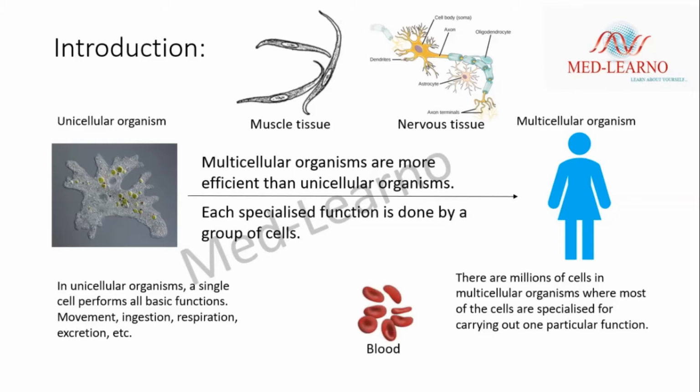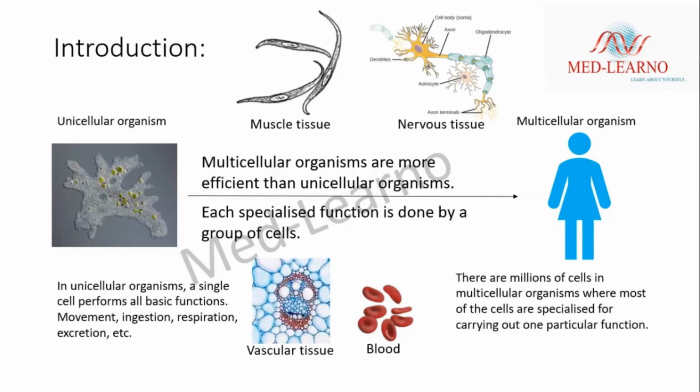And there are blood cells, which transport the nutrients, oxygen, and excretory molecules in our body. If you come to plants, they have vascular tissues which help in the transportation of water and food materials.